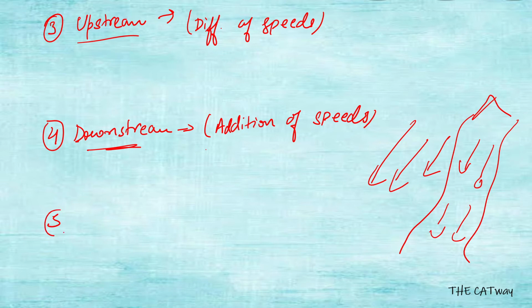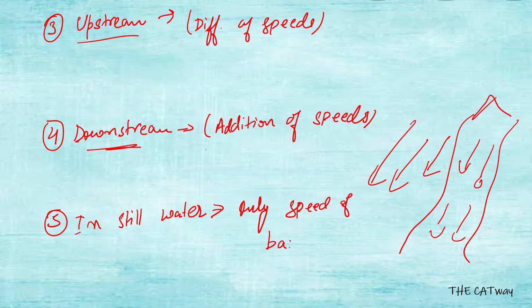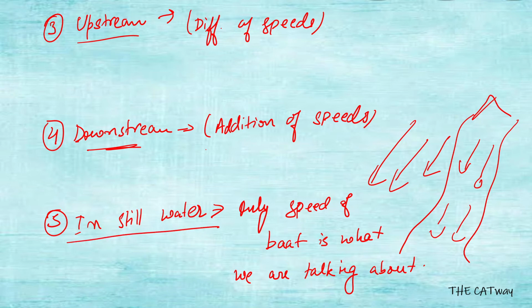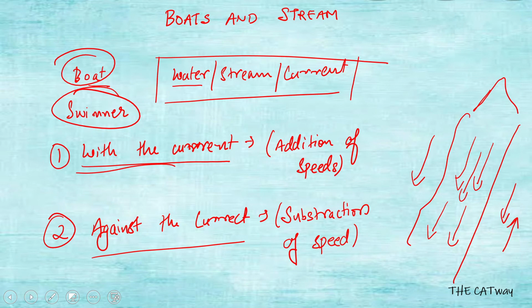After that, if it says in still water, then this means we are talking about only the speed of the boat. Whenever it just says that the speed of the boat in still water is xyz, whatever it is, it is only talking about the speed of the boat. There is no relative speed applied to it. So these are the basics, and these are the words which you have to remember to determine whether the relative speed would be addition or subtraction.